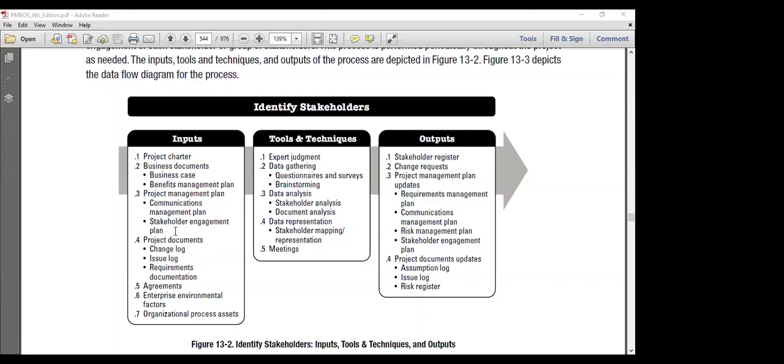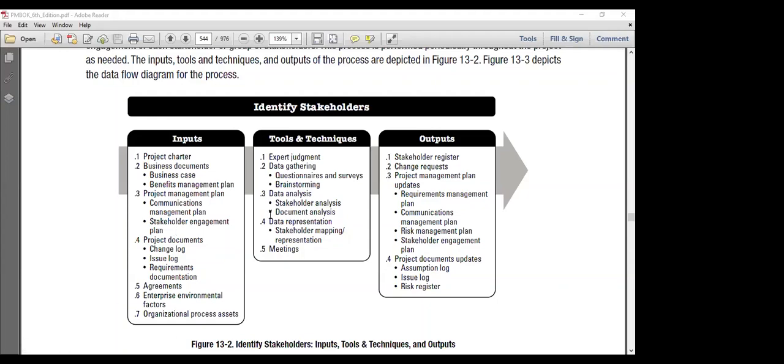Even though it is defined in the initiation process, we may identify the stakeholders throughout the project lifecycle. We put this process in initiation to make sure that we identify all the stakeholders as far as feasible in the initiation process group itself so that we can utilize them appropriately during the planning and so on.